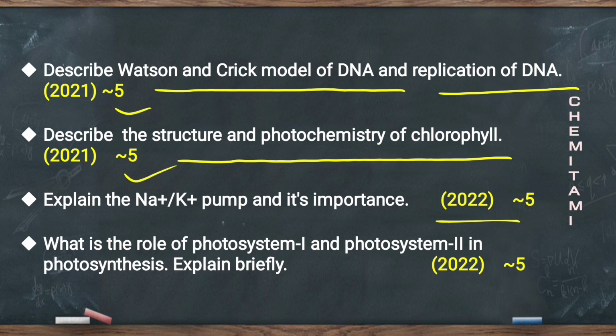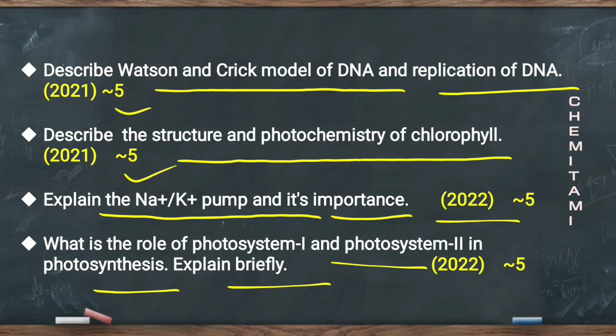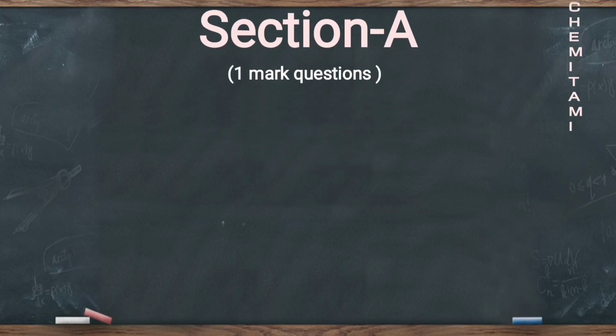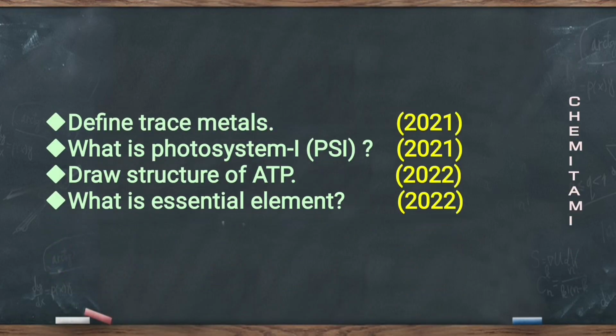And in 2022 first question was explain the sodium potassium pump and its importance, and the second was what is the role of photosystem first and photosystem second in photosynthesis, explain briefly. In section A, there are 1 mark questions like define trace metals and what is photosystem first, PS first in 2021, and draw structure of ATP and what is essential element in 2022.